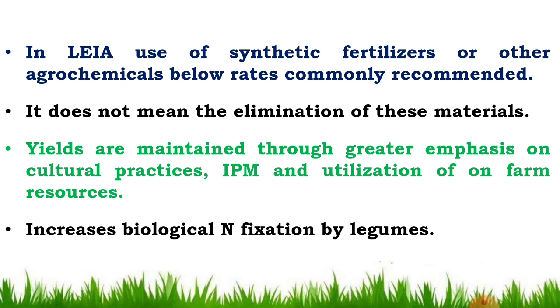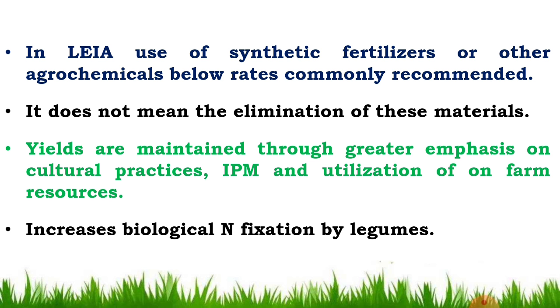Yields are maintained through greater emphasis on cultural practices like IPM, IDM, IWM and utilization of on-farm resources. In the LEI, low external input agriculture, yields are maintained through the maximum use of cultural practices like sowing pattern, sowing depth, sowing time, etc. These are different cultural practices.